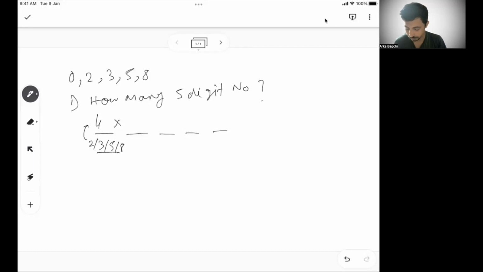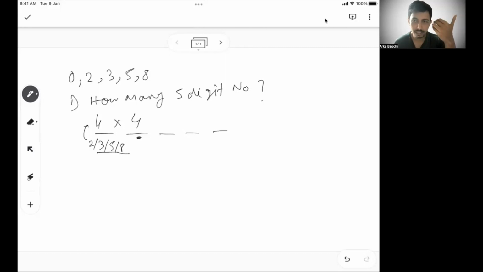So I am left with 3, 5, 8 for all the other places. If I have given 2 in the first place, 3, 5, 8 is left, and 0 is also now available in this place. So this place also can be filled in 4 ways.